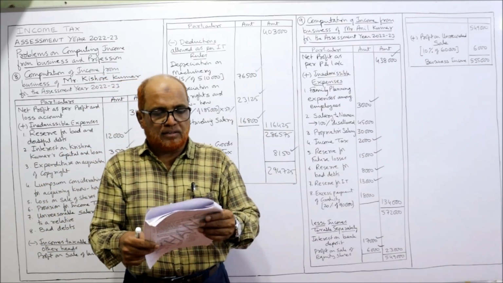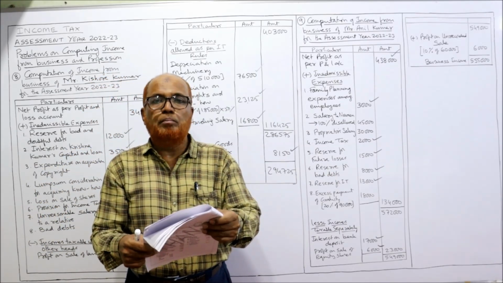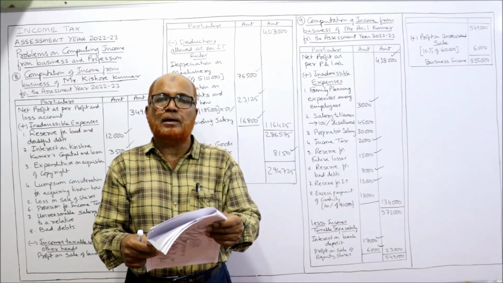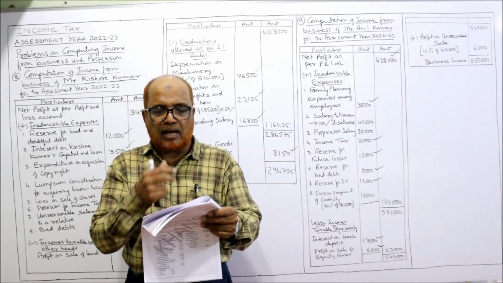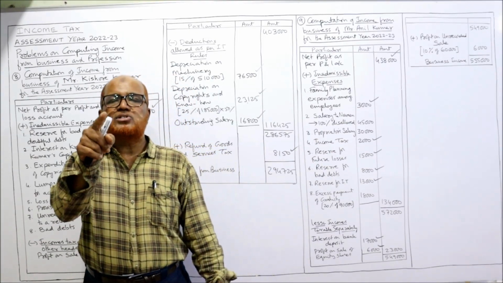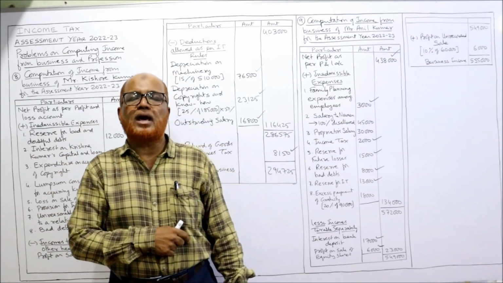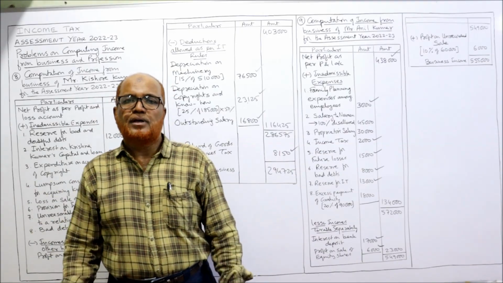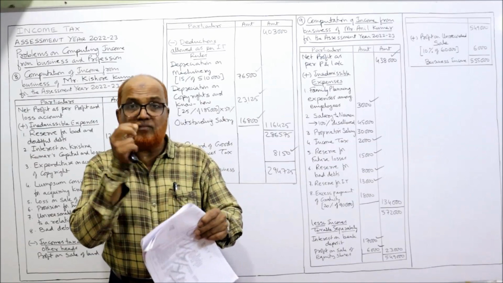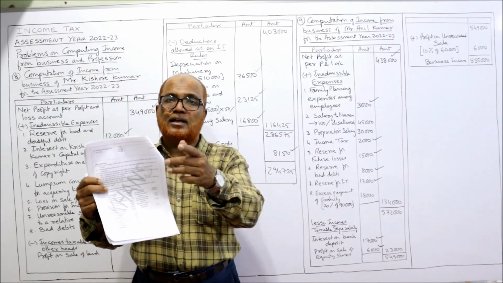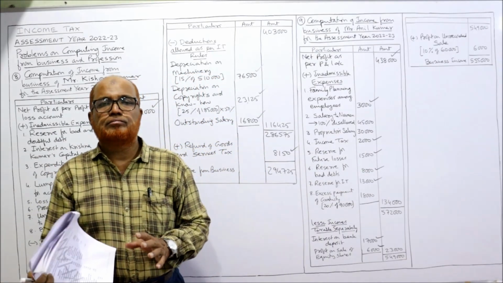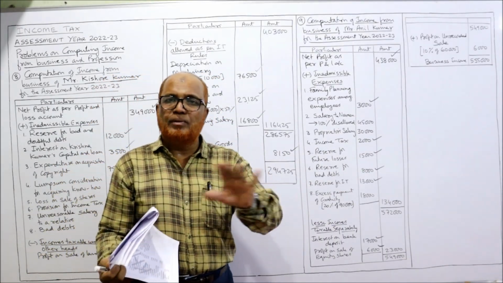Now a few adjustments are there. Salary to staff includes Mrs. Arun Kumar's salary of 10,000, who is working as a typist, and Mr. Arun Kumar's salary of 30,000. Mr. Arun Kumar is the owner, the proprietor. The proprietor's salary is always disallowed. So Arun Kumar is getting a salary of 30,000 and that salary is already included in salary to staff. It is disallowed. Salary to proprietor will be disallowed.